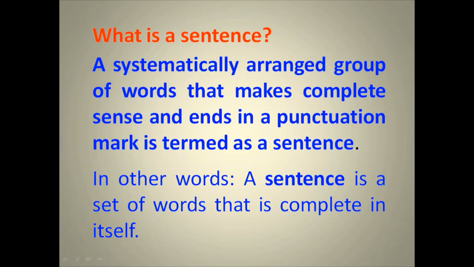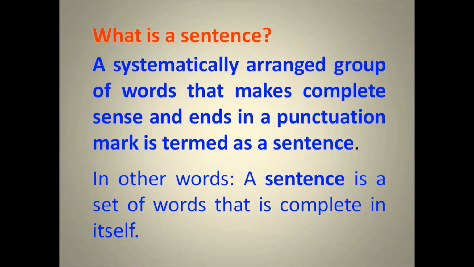The first question is, what is a sentence? Try to understand. A systematically arranged group of words that makes complete sense and ends in a punctuation mark is termed as a sentence. Very simple.